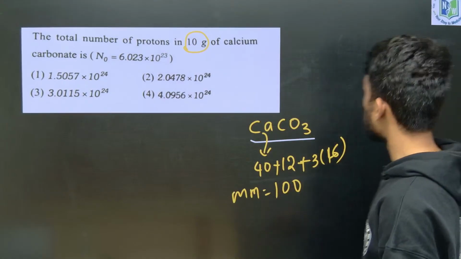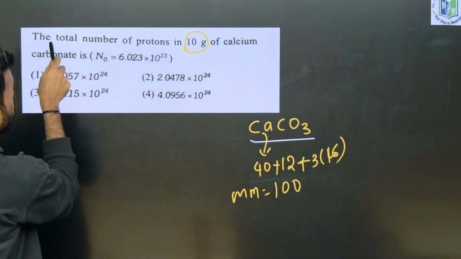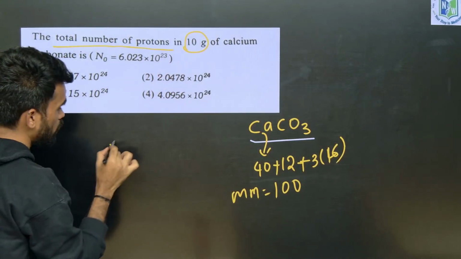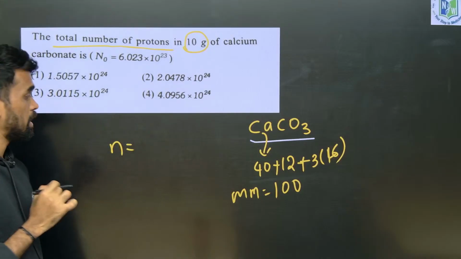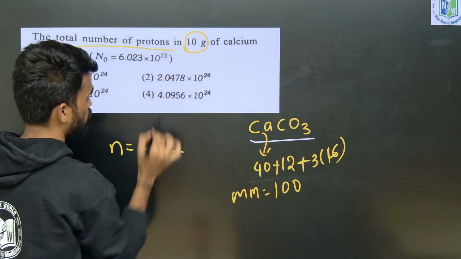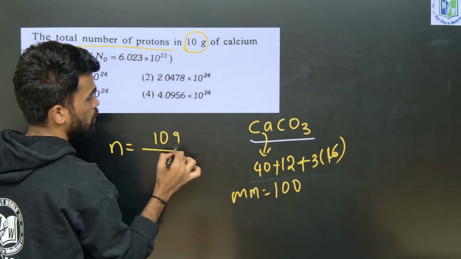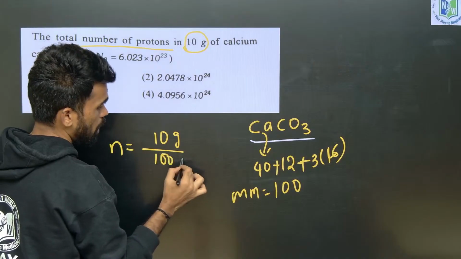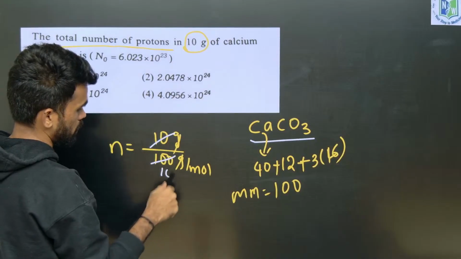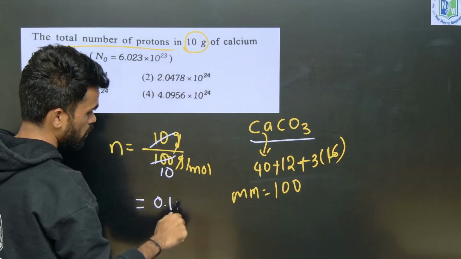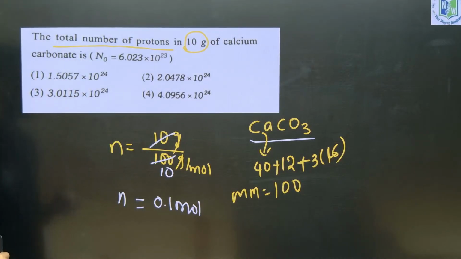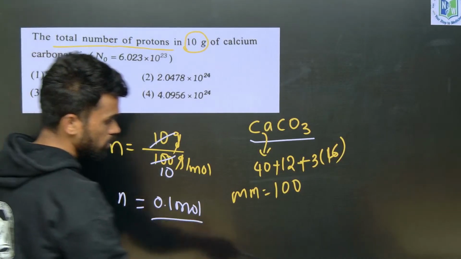So why are we finding the molar mass here? See, they are asking the number of protons. Whatever the question, first of all you need a clear idea about the number of moles in a given substance. So how can we calculate the number of moles? Given weight divided by its molar mass. The molar mass is 100 gram per mole, right? So the grams cancel and we get 10 divided by 100, so the number of moles is 0.1 mole. This many calcium carbonate units are there. Okay, so 0.1 mole is perfect.